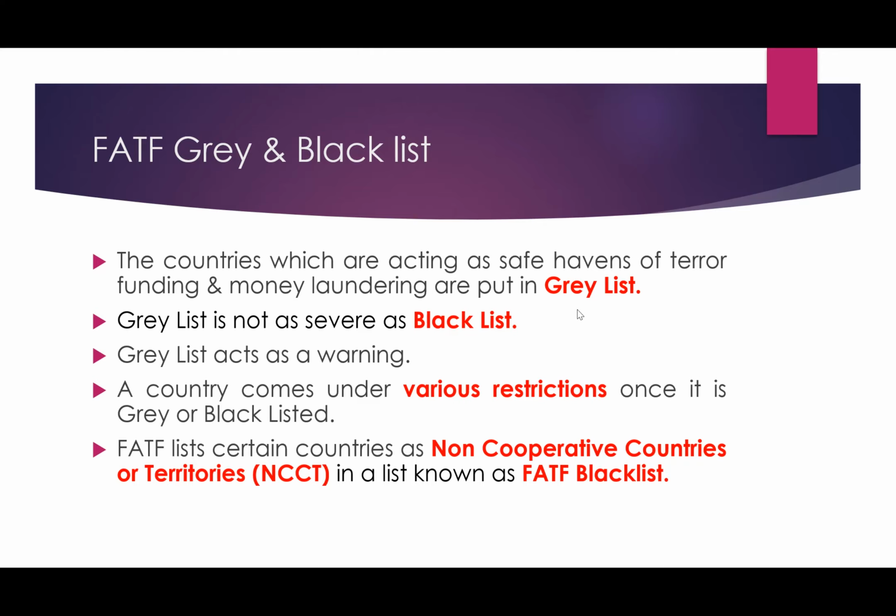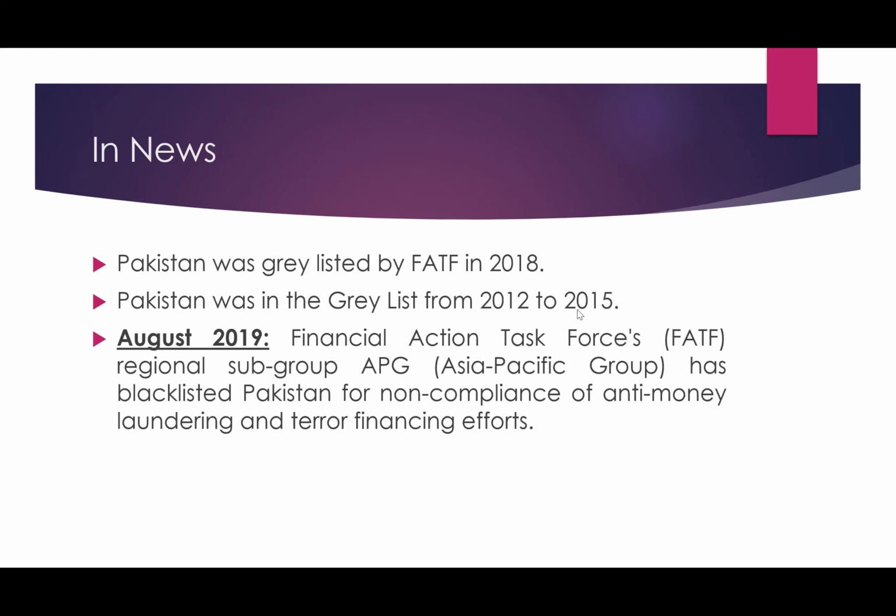FATF lists certain countries as non-cooperative countries or territories. This is important: these non-cooperative countries or territories categorized by the FATF, this is known as the FATF blacklist.